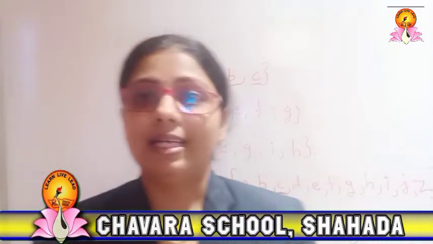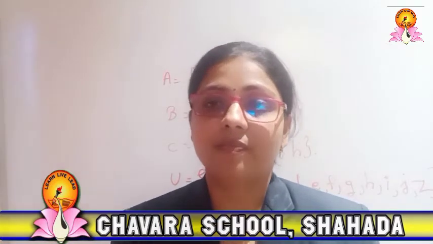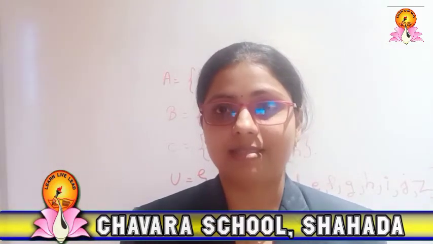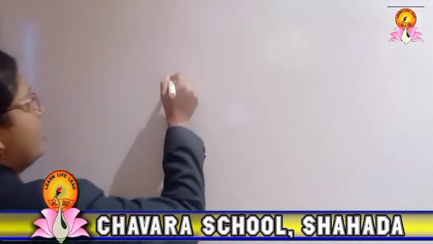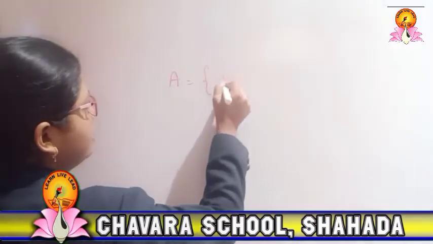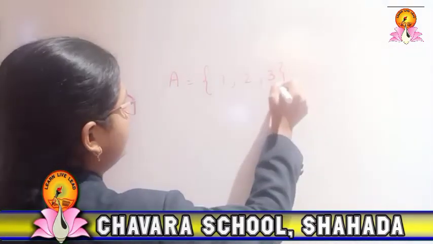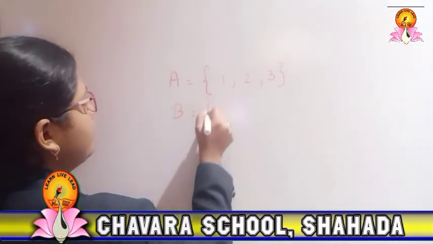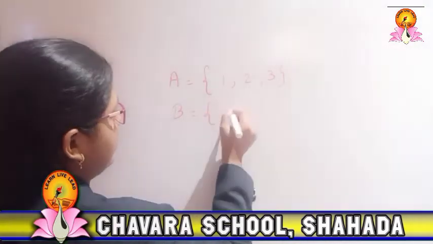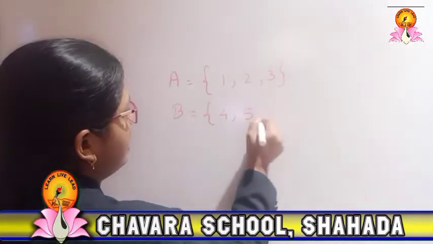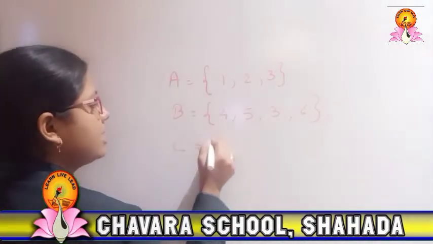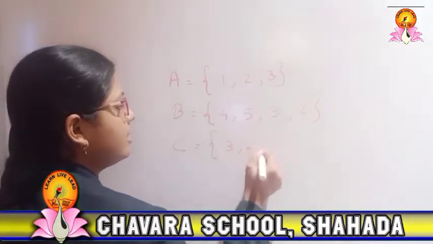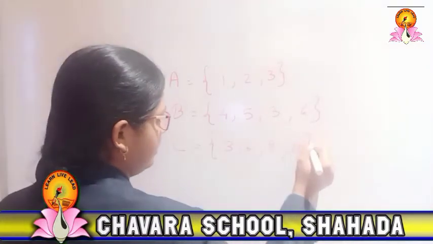Then the next topic is union of sets. Union means combination of 2 sets. Let us see. A is the set which has the elements 1, 2, 3. B is the set which has the elements 4, 5, 3, 6. C is a set which has the elements 3, 6, 8, 10.